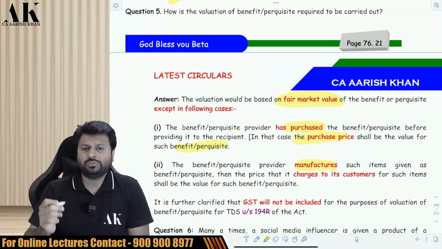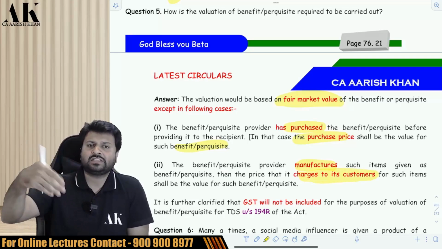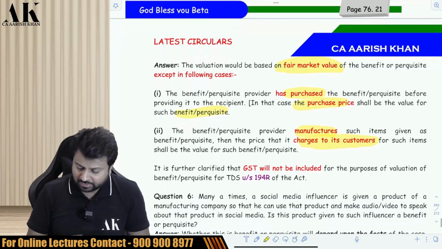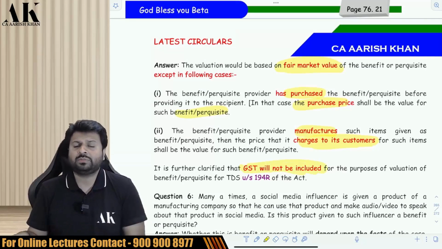Then in that case, what should be the value? The value should be the amount which I charge to my customers. So the selling price which I charge to the customer will become the value, and that is the amount on which I am supposed to deduct the TDS. Am I supposed to include GST also for the purpose of deduction of TDS? No, GST will not be included for the purpose of deduction of TDS.